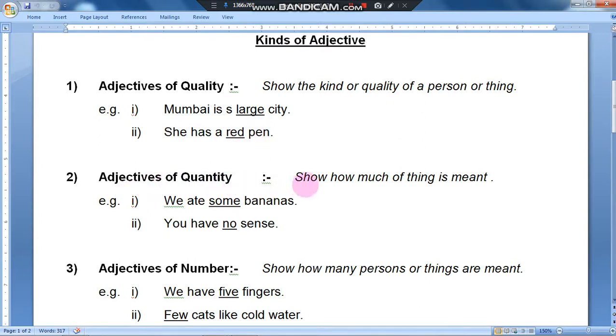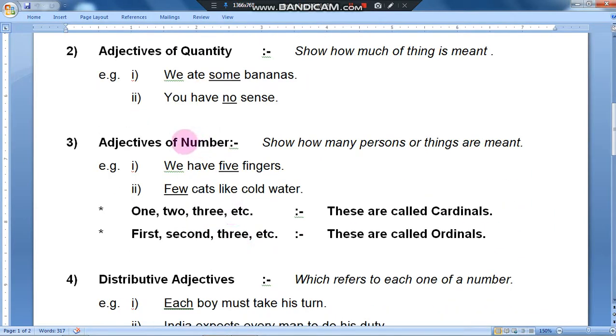Adjectives of quantity show how much of a thing is meant. We ate some bananas. We ate bananas, but some bananas. So some is extra information in the form of quantity. You have no sense. You have no sense, but no sense in a negation manner. So no is extra information.